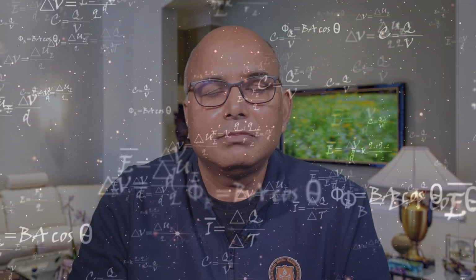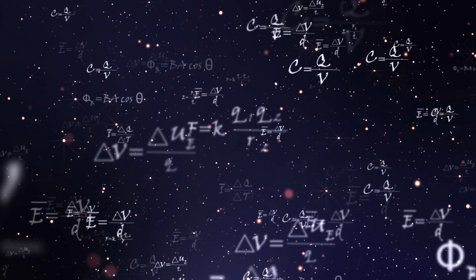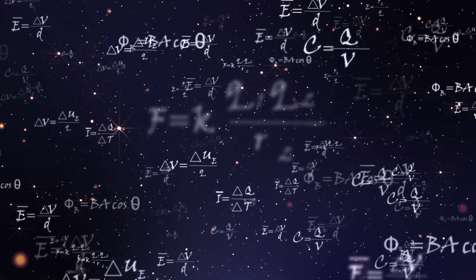Like F is equal to ma: we know force, mass, and acceleration. Similarly, we know how gravity works. E is equal to mc square. This is again a law, because there is so much accuracy in it that we can explain it in the form of a mathematical formula. The problem is that a law does not explain why something happened. It only explains what happens.